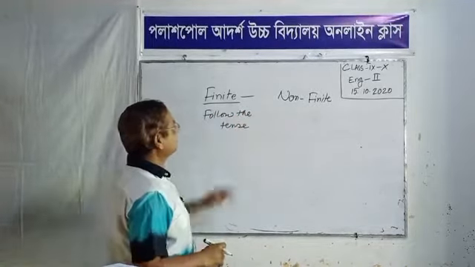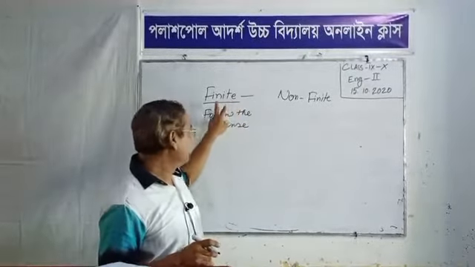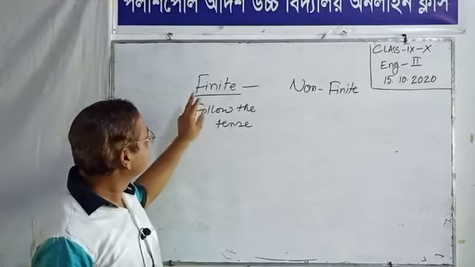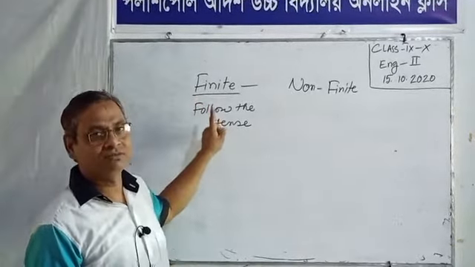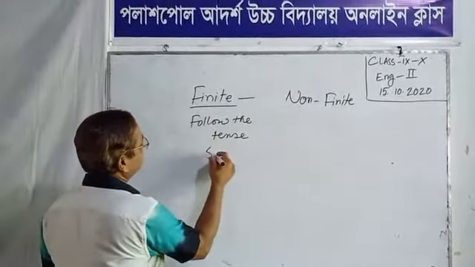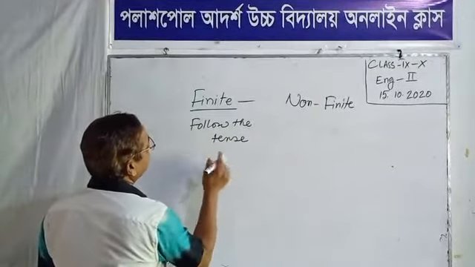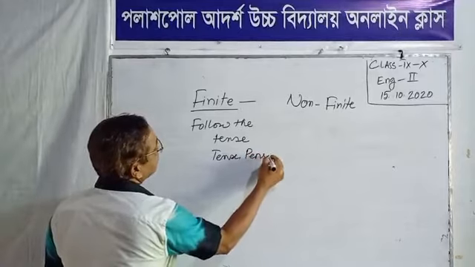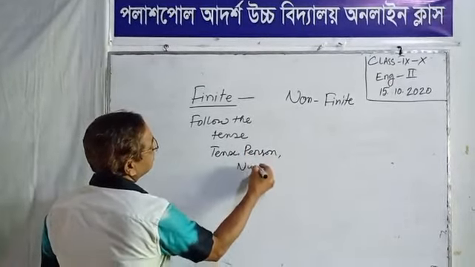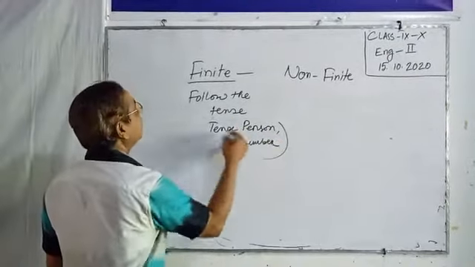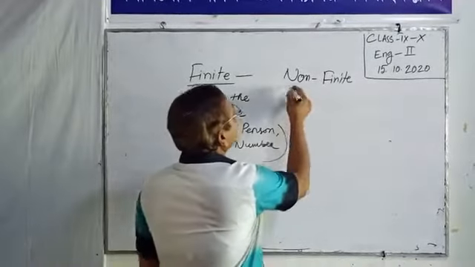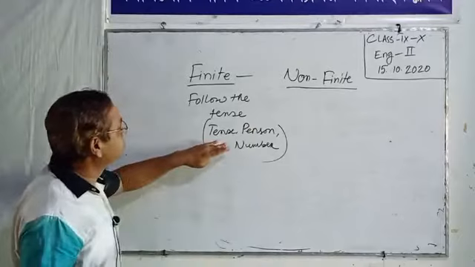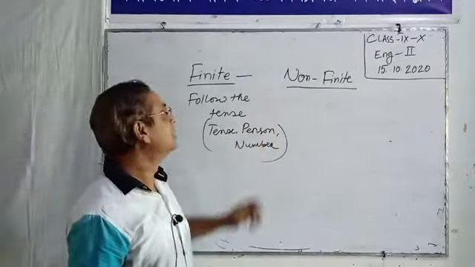A finite verb changes according to tense, person, and number. But on the other hand, a non-finite verb does not change according to tense, person, and number.